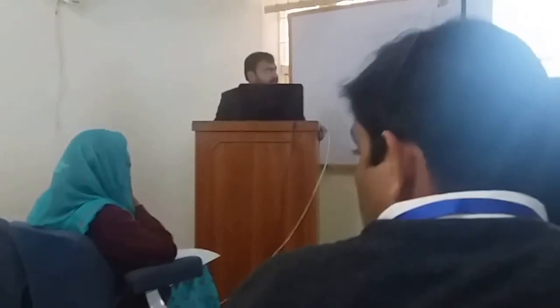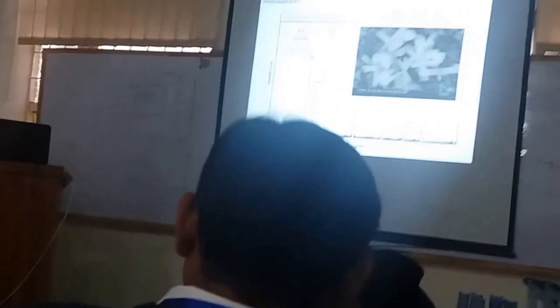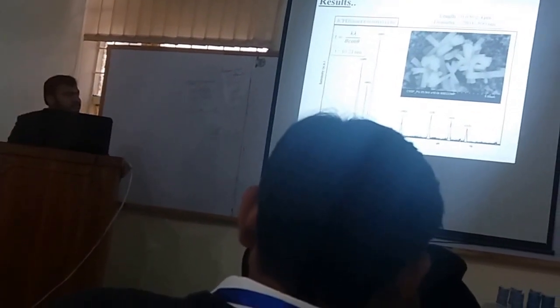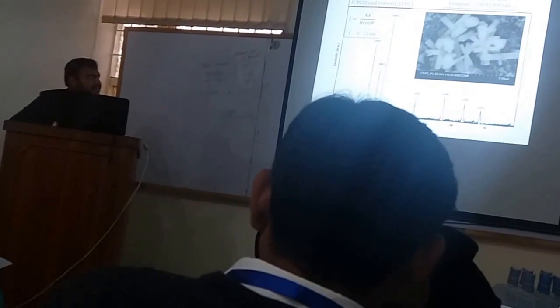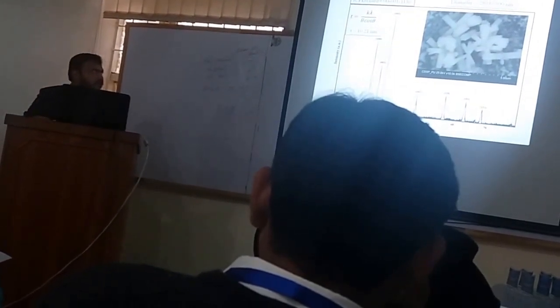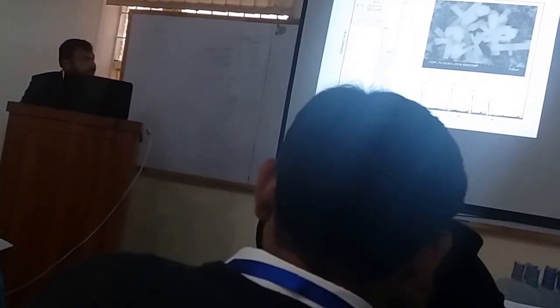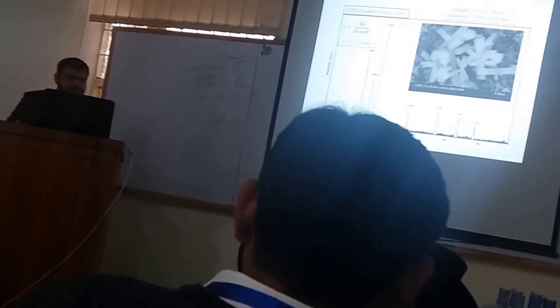Here is the SEM micrograph. It shows that there are two layers. One layer is of ZnO nanorods, while the other is nanoflowers. This might be due to the temperature gradient on the substrate surface. The average length of ZnO nanorods for this concentration is 0.6 to 2.4 micrometer, and the average diameter is in the range of 280 to 800 nanometer.